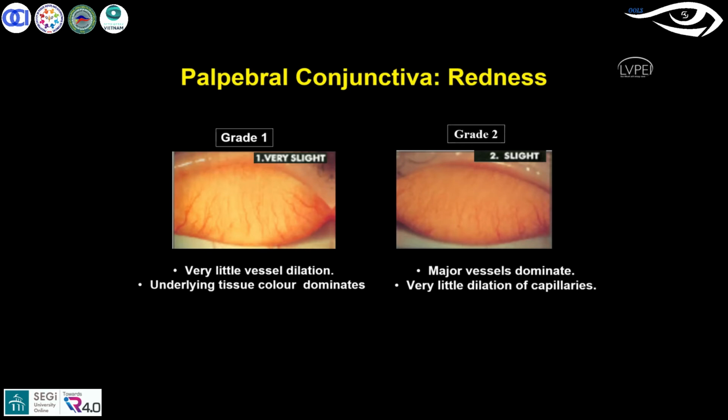So if you see in the redness, grade 1, we say very slight, is stage 1. Here you will understand from this picture, there is very little vessel dilatation with the underlying tissue, so that the color dominates and you tend to see very little dilatation. But when it comes to grade 2, you see the major vessels dominate here. You can compare the 2 images. The vessels dominate here, and a little more dilatation of the capillaries you can also find. Slightly, this is more yellowish, now slightly forming towards a reddish color also.